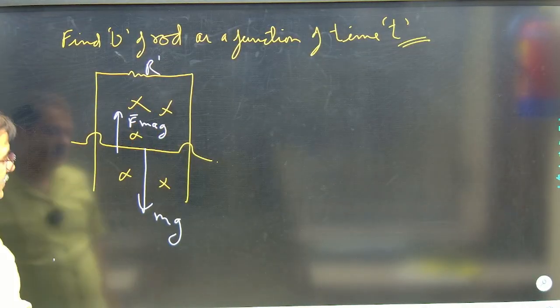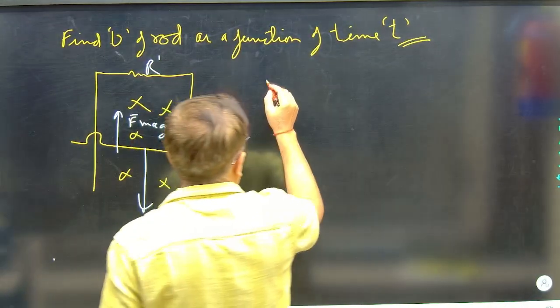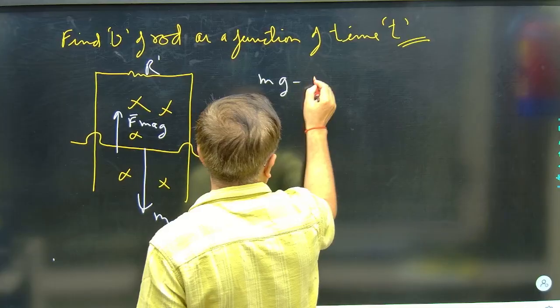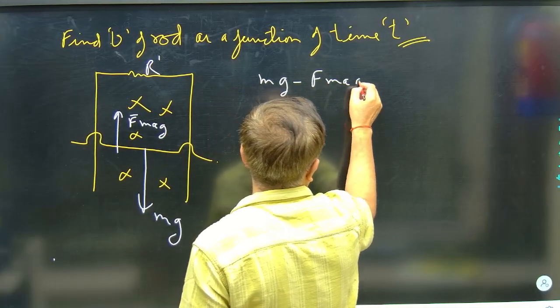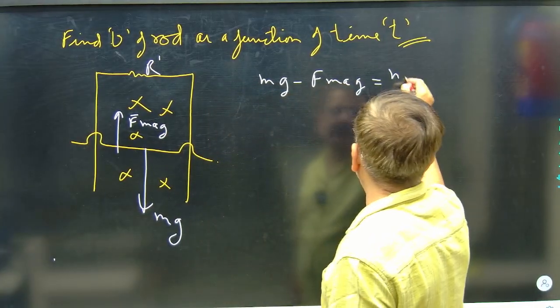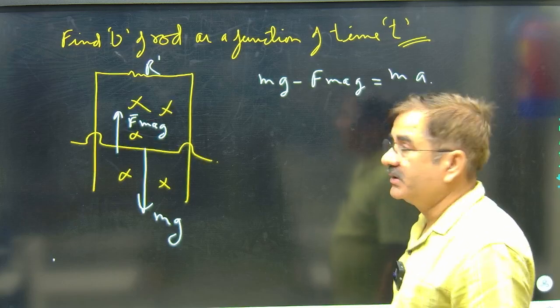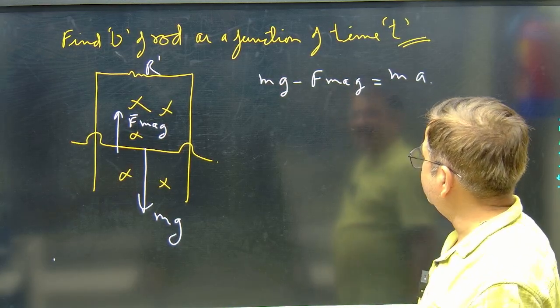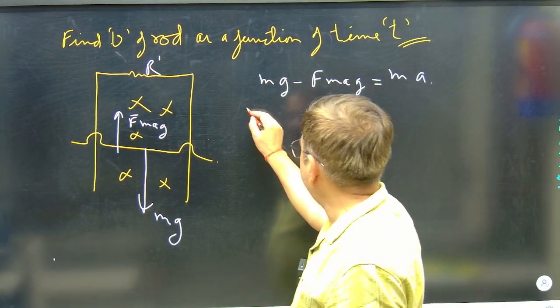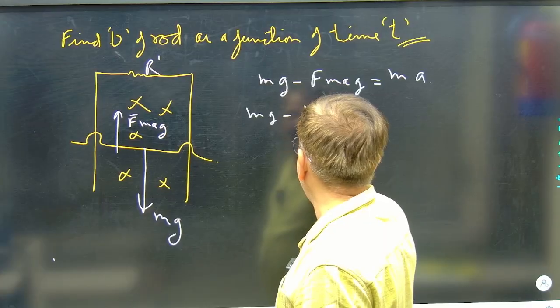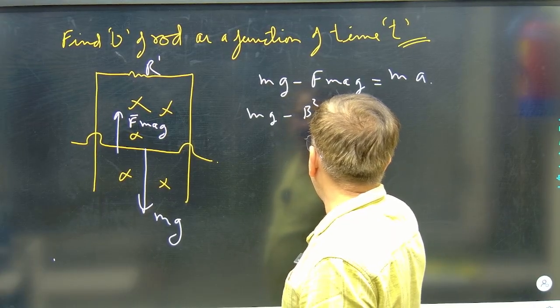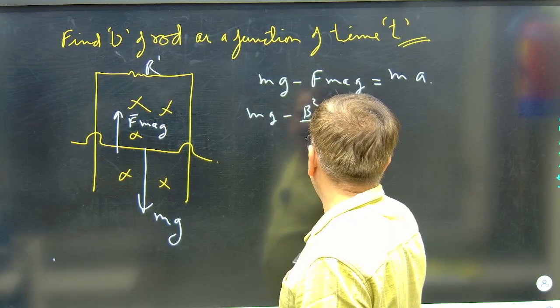I will say this mg is more than F magnetic, and that difference is equal to m into a. So for velocity as a function of time t, I will write like this. Now see, the mg force minus the magnetic force, which is B square L square V by R.